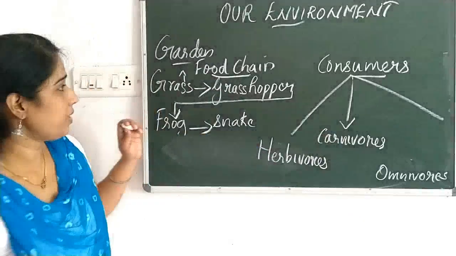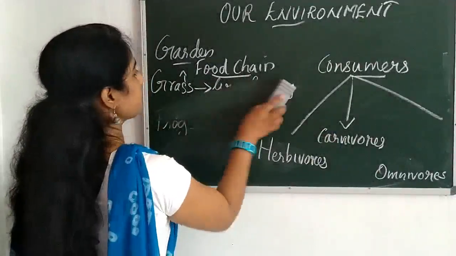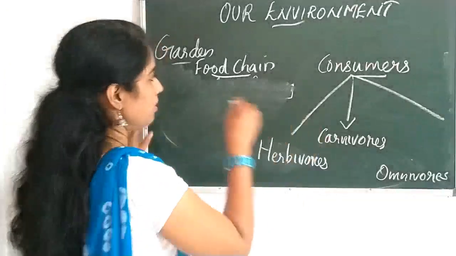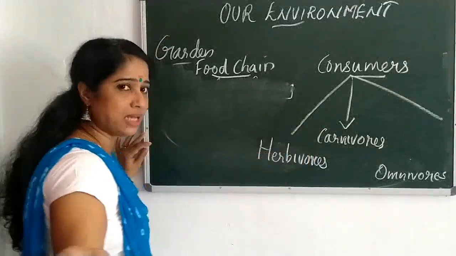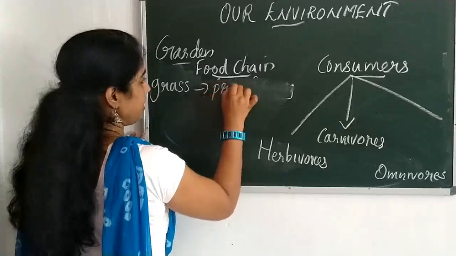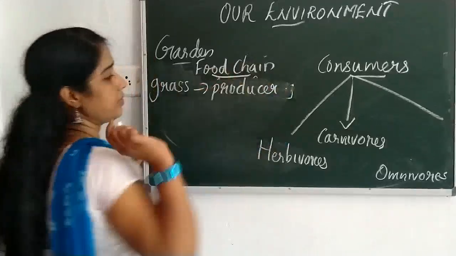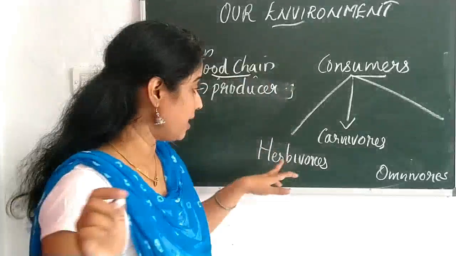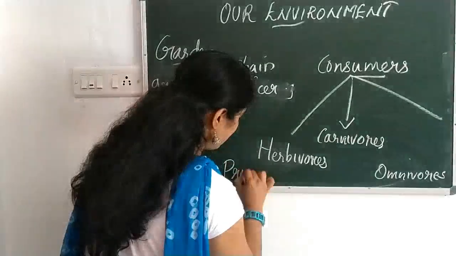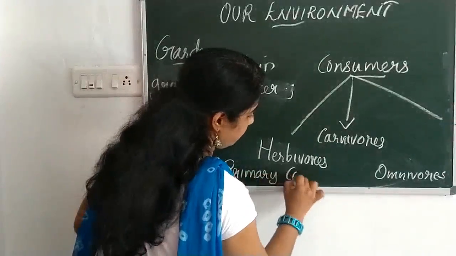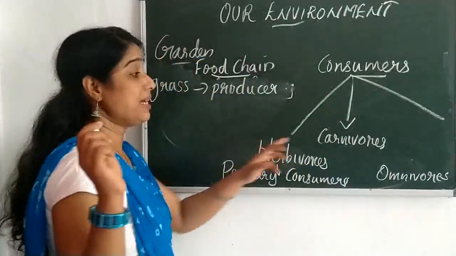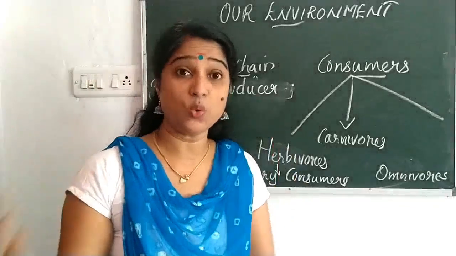Okay, so now we can again come to this food chain. Here, producer, of course, no classification. So grass is what? Grass is the producer. And one more thing you should understand, these herbivorous, they can be called as what? Primary consumers. Primary consumers, herbivorous. Then carnivorous, 2 types of carnivorous are there.